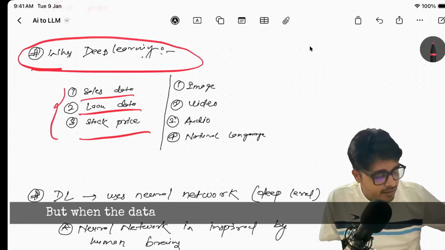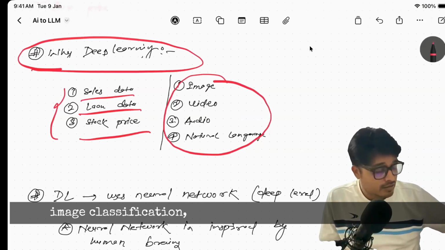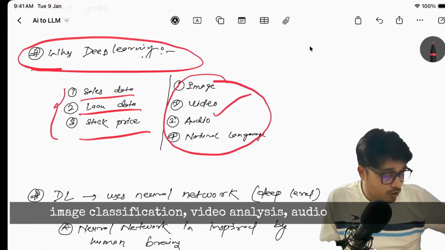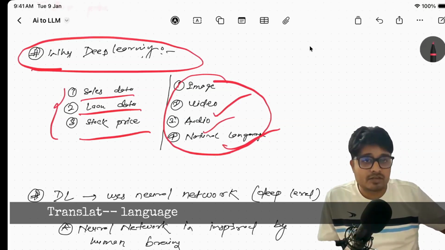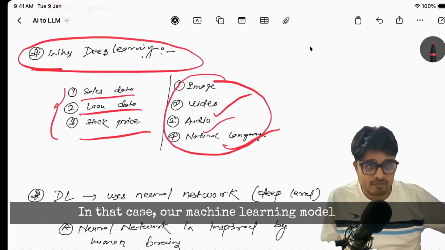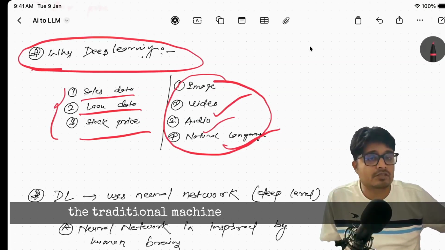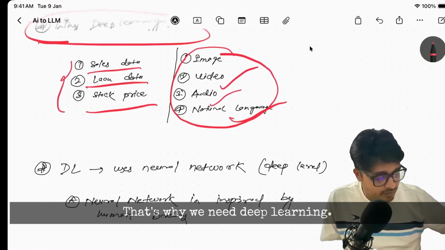But when the data is related to image generation, image classification, video analysis, audio generation, or natural language like Google Translate, in that case the traditional machine learning models will fail. That's why we need deep learning.